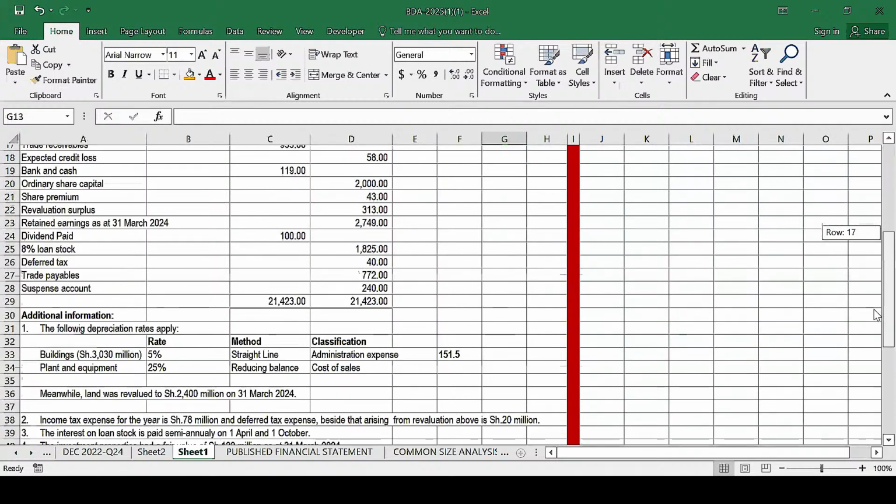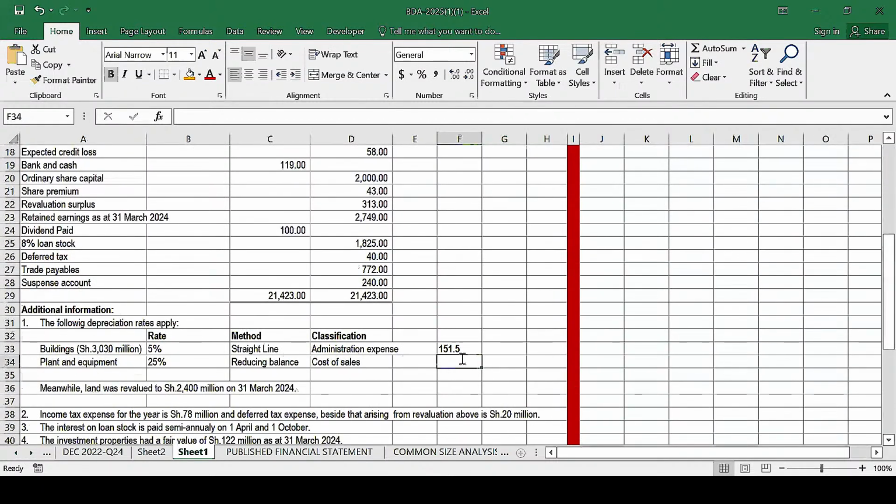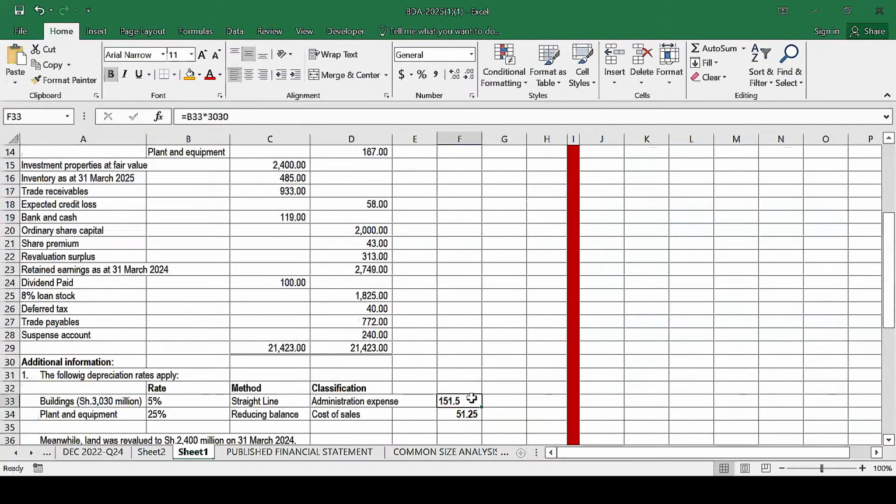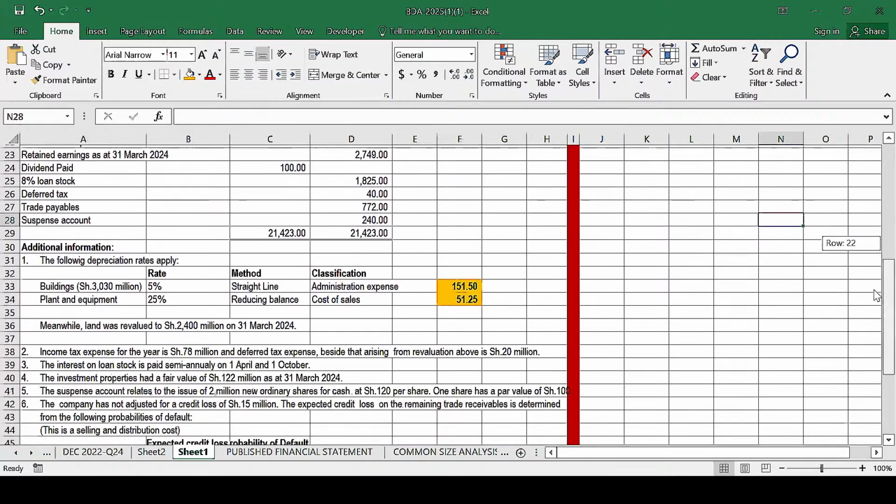So to compute the depreciation, we're going to compute it based on that net book value. So we will take the rate here, this one, times this net book value here, which is 205. And we enter. So that will give us 51.25. That is basically the depreciation on plant and equipment. And I hope you can see here, we are told that that one will basically be classified as part of the cost of sales. So we are done with that.